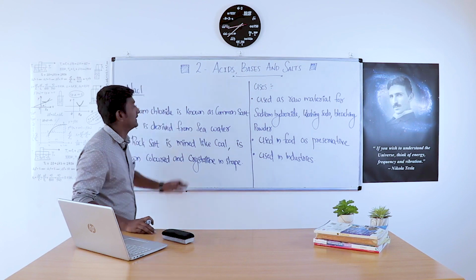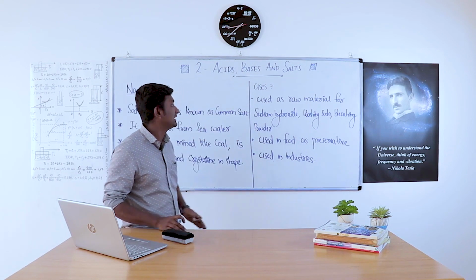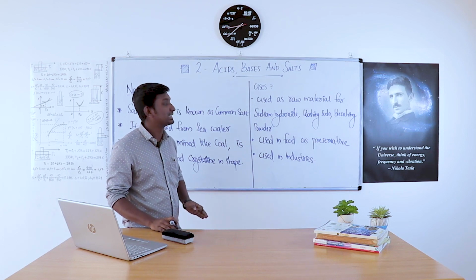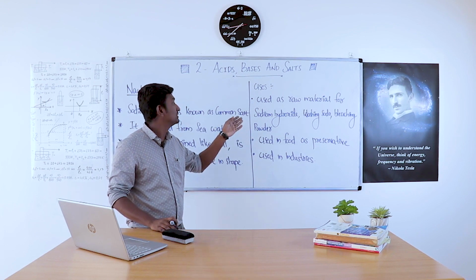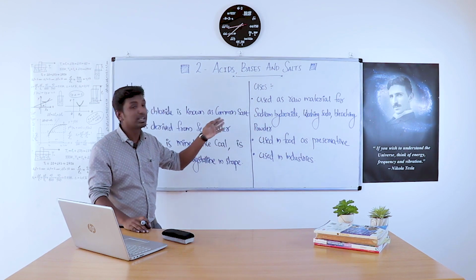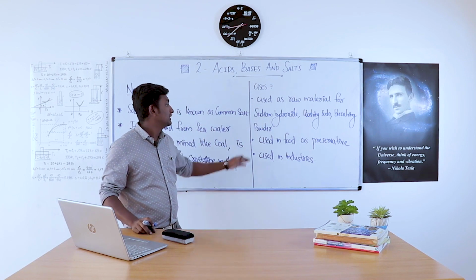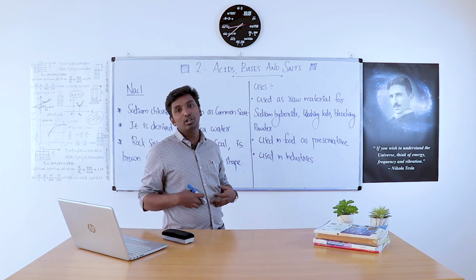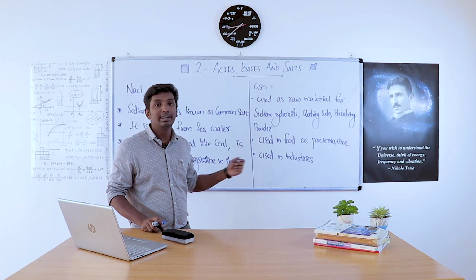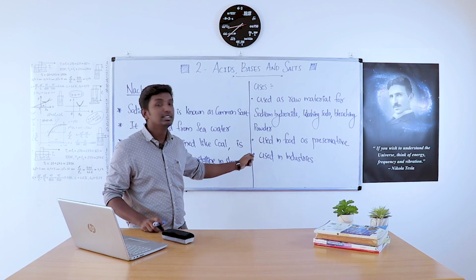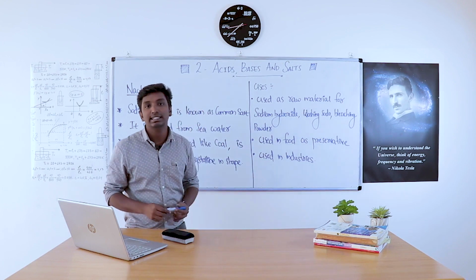What are the uses of NaCl? NaCl is used as a raw material for sodium hydroxide, washing soda, bleaching powder, etc. These are the things that we use regularly in our house. It is used in food as a preservative, that we all know. In all food materials, we are adding salt. Then it is used in industries.